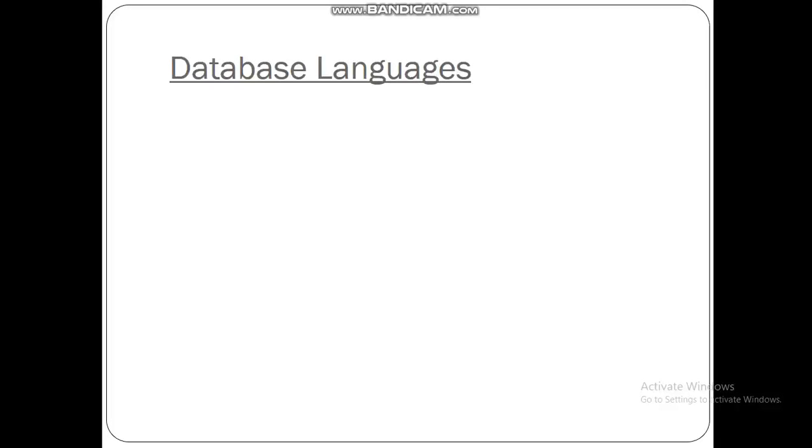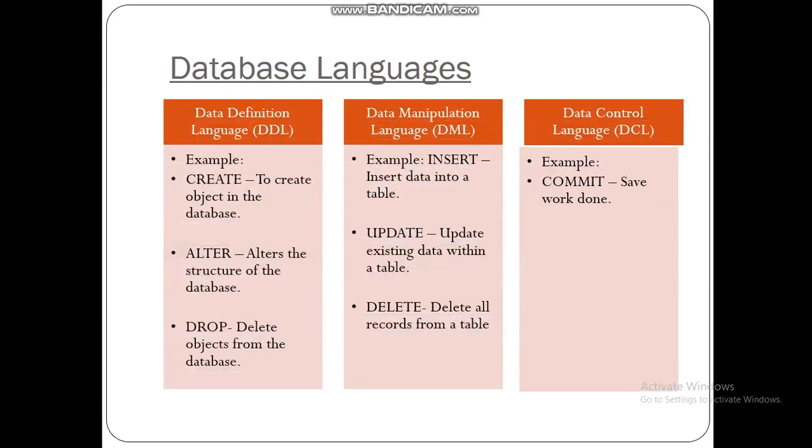There are three types of database languages: DDL, DML and DCL. Data definition language, data manipulation language and data control language. What is DDL? It is used to create, modify and delete database structures but not data.